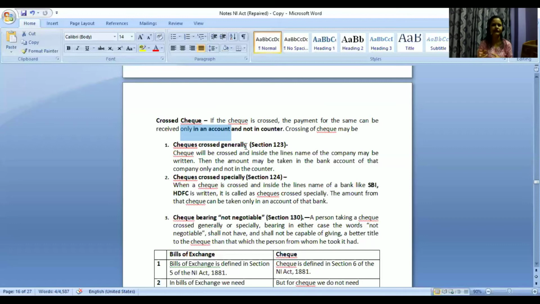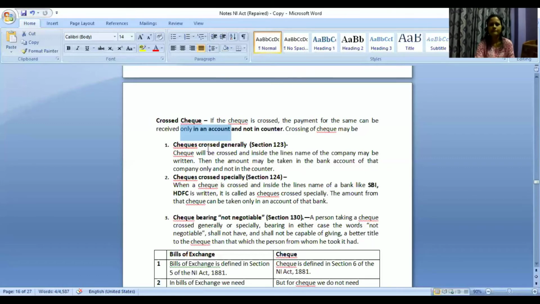In the counter itself, you will collect cash from the counter. So that is in counter. When this crossing is put, when these two lines are put, the amount cannot be taken in the counter. It has to go into the bank account only. So the person can get the amount only in his bank account. He will have to fill up the details of his bank and then drop the check. He cannot get it in the counter. He cannot collect it there in cash. So crossing of check may be of these types.